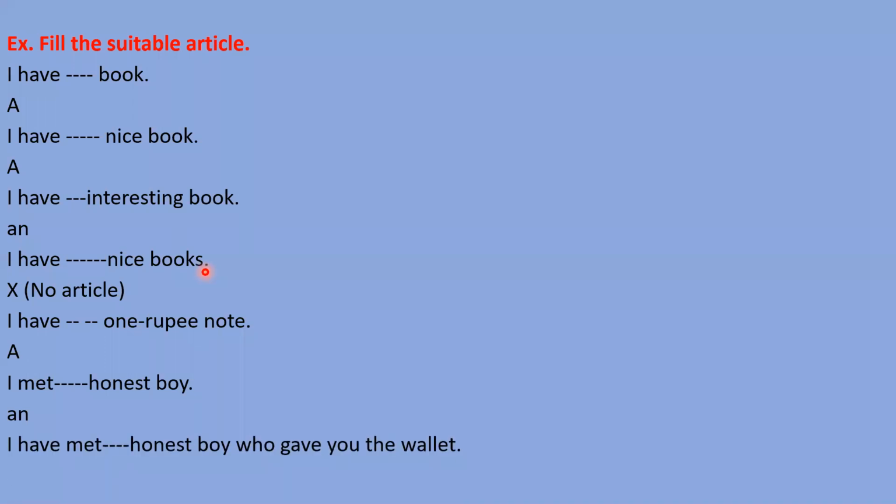I have met honest boy who gave you the wallet. So here I need to mention the, because we know which boy we are talking about. That is, I have met the honest boy who gave you the wallet. So we are talking about a particular boy. The listener also knows that, and the speaker also knows which boy we are talking about. So that's why we need to mention the there, right?